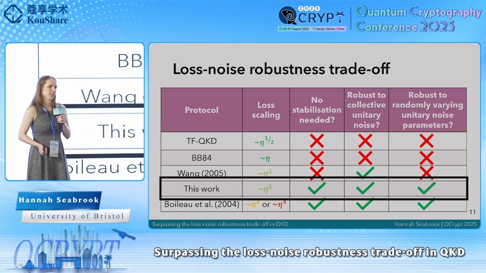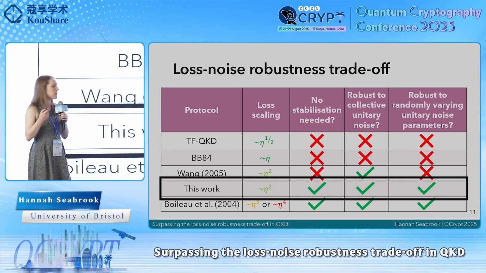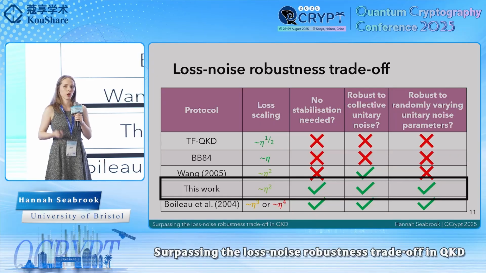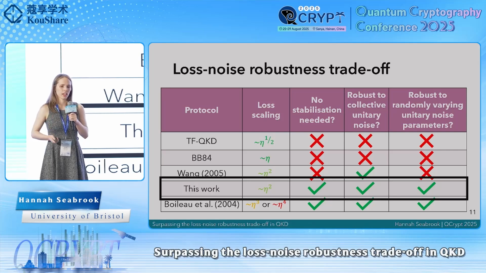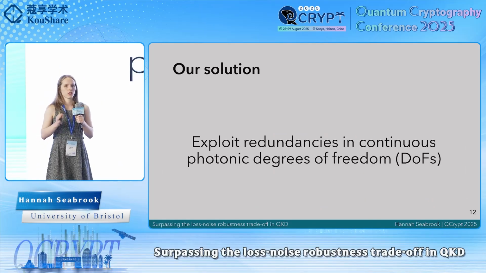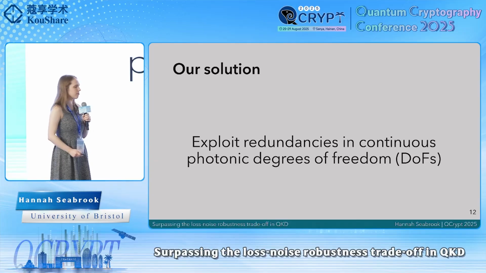This is where our work comes in. So in this work, we present a new scheme that minimizes the number of photons needed while still avoiding the need for compensation techniques. So it might sound like we're playing a bit of a trick right now. So what exactly are we doing? Well, essentially, we're going to exploit the properties of the photons in which we're encoding our information. So we're going to encode our information into continuous photonic degrees of freedom.